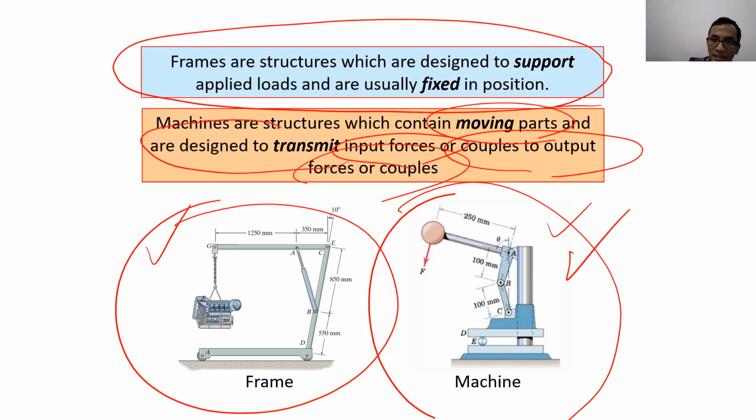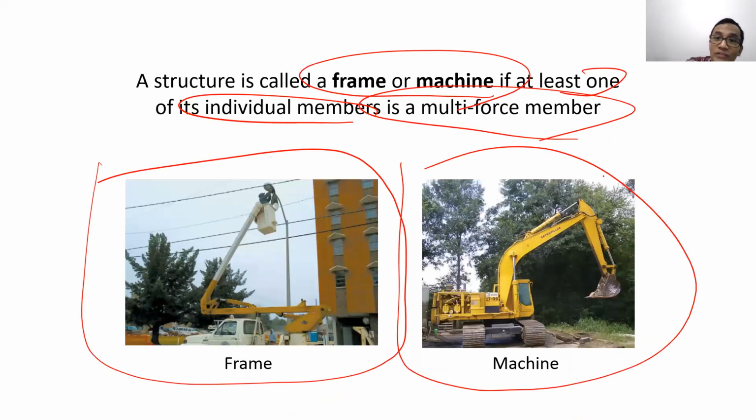The most important thing there is that not necessarily all the members there are two force members. So in a frame or machine, at least one of the members is a multi-force member.